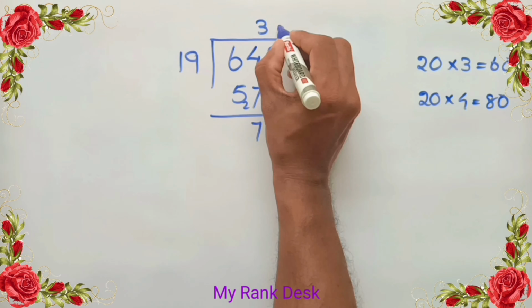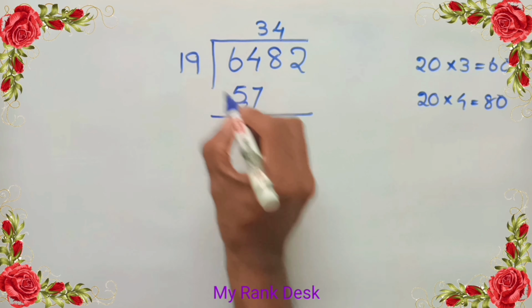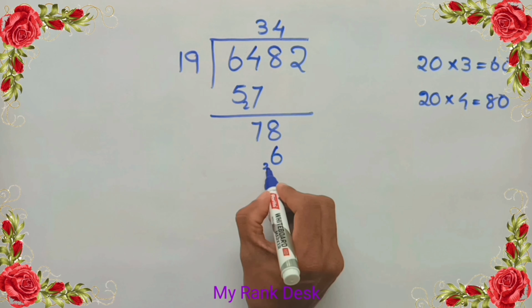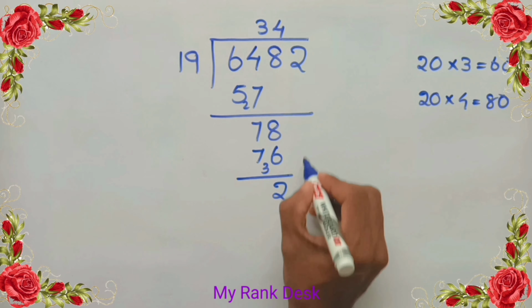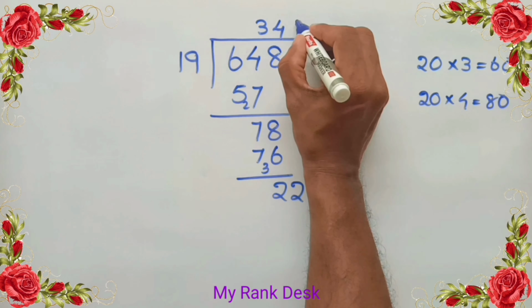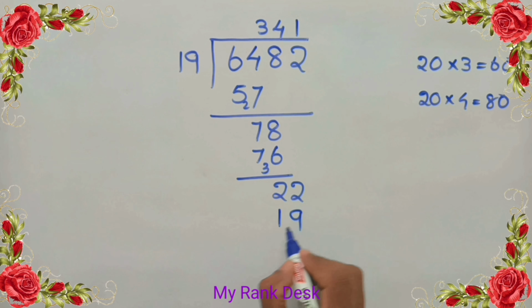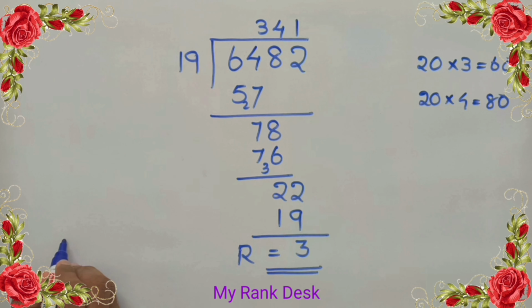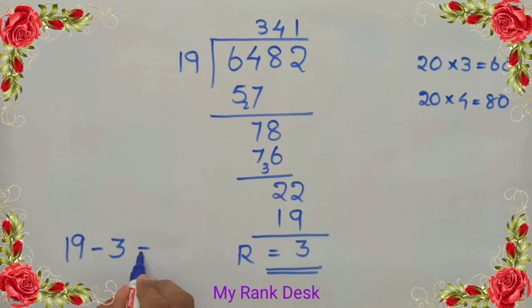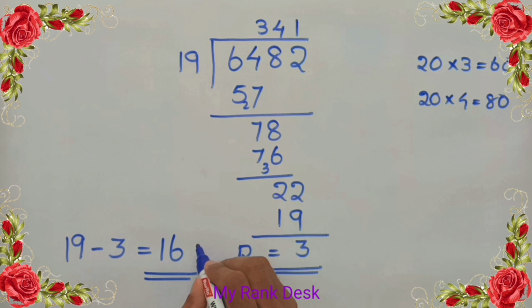So let's assume that 78 includes 4 times 19. 4, 9, 36. Write 6 and 3 remainder. 1, 4, 4 plus 3, 7. 78 minus 76 is 2 and drop down 2. 22 includes 19 one time. 22 minus 19 is 3. 19 minus 3 is 16, which is a number which must be added to 6482 to get a multiple of 19 greater than 6482. Answer 16.